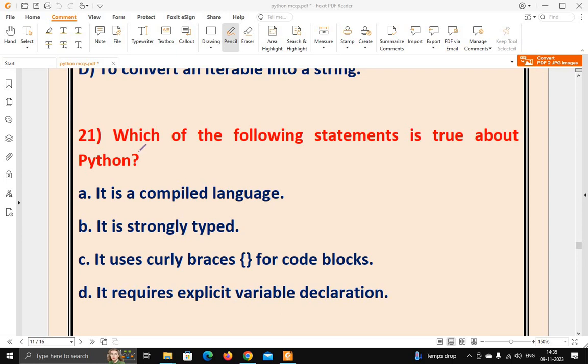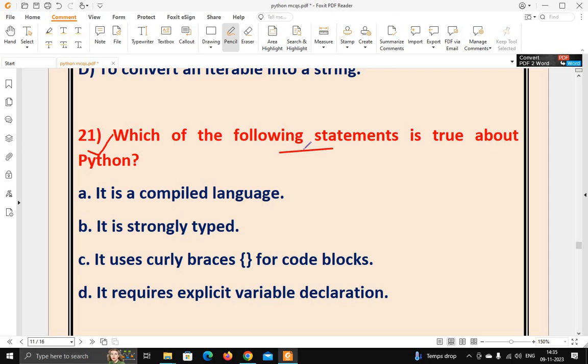So we are discussing important Python MCQs. So if you have any knowledge regarding Python language, let's test your Python skills. Question number 21. Which of the following statements is true about Python?